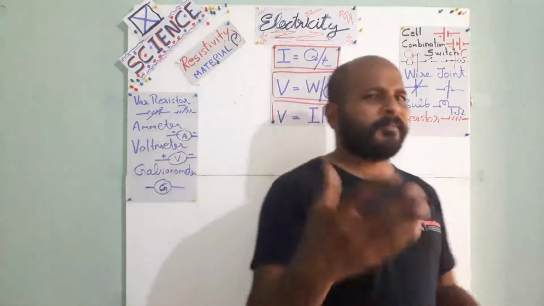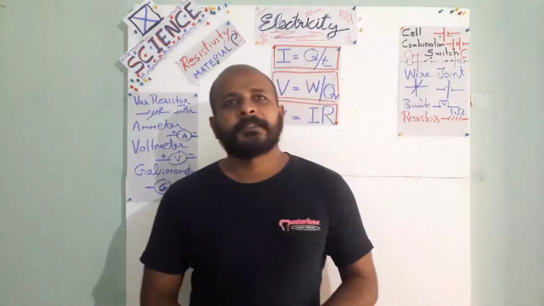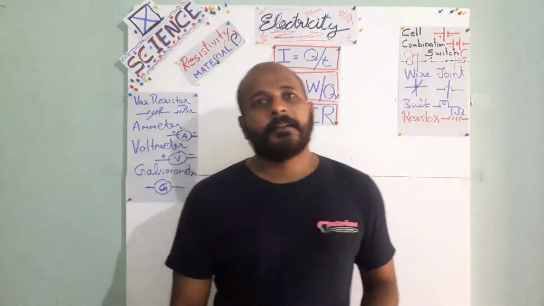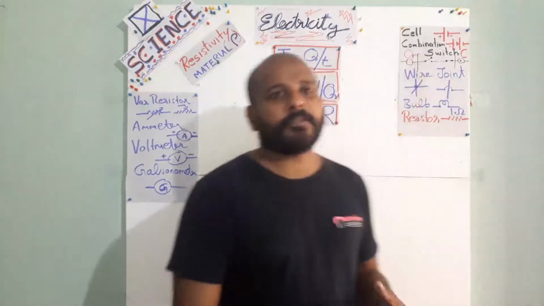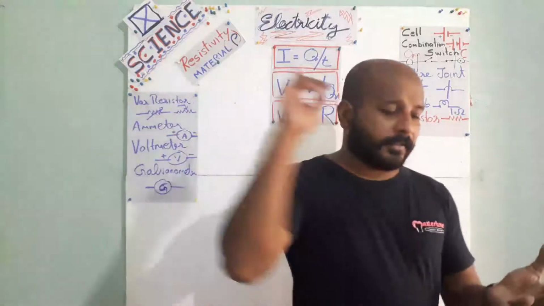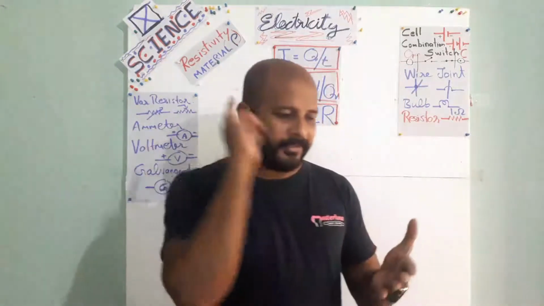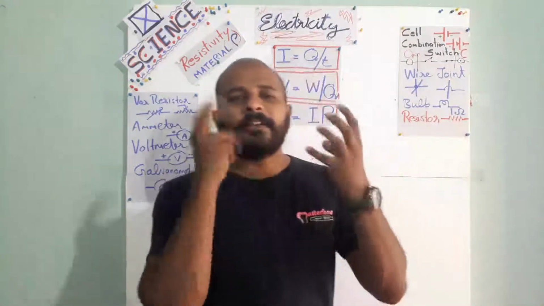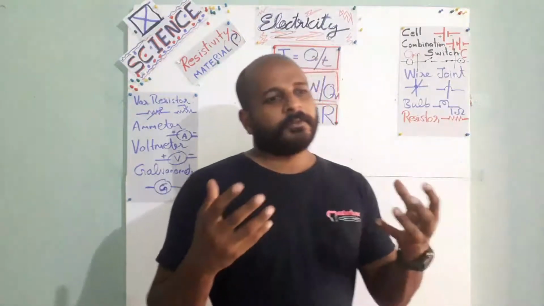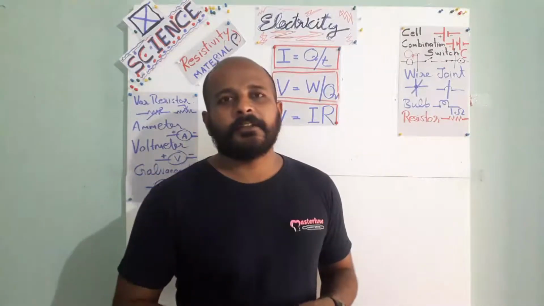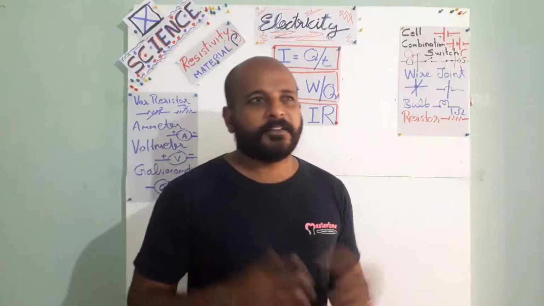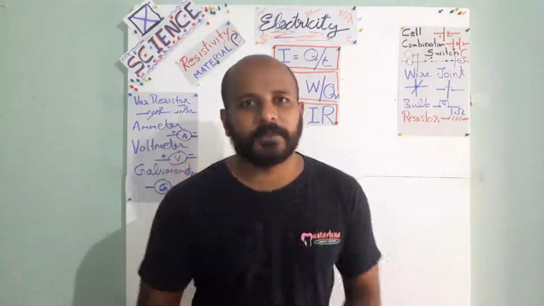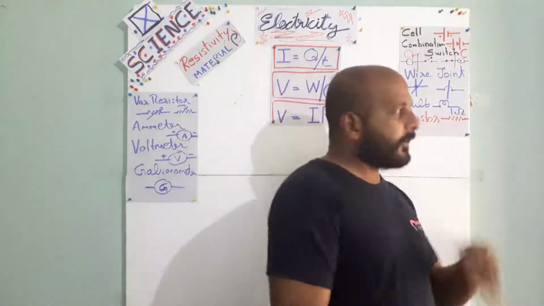So, can you give examples for impure substances? Anyway, a lot of things are there. Milk is a good example for an impure substance. Salt water. The tea we are drinking. Tea, impure or not? Yes, because it contains what? Tea contains milk. Tea contains water. Tea contains tea leaves. Tea contains sugar. In some cases, some ginger or cardamom or extra ingredients are there to bring up the flavor of that tea. So it is not pure. Understand? It is a mixture of lots of things. So it is called a mixture, or impure, sorry.